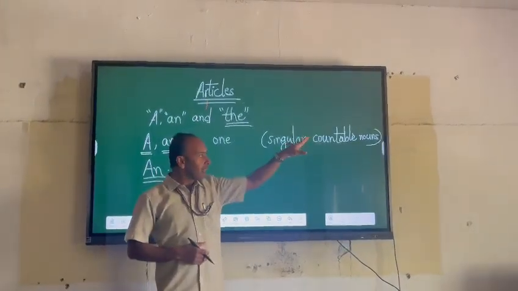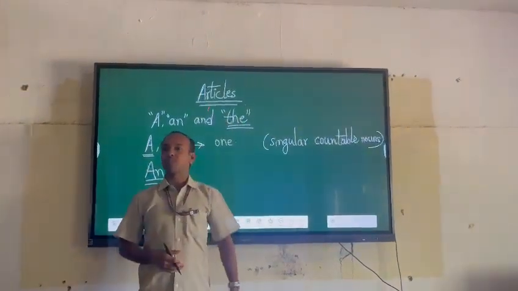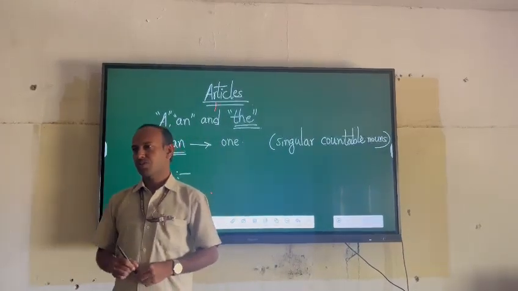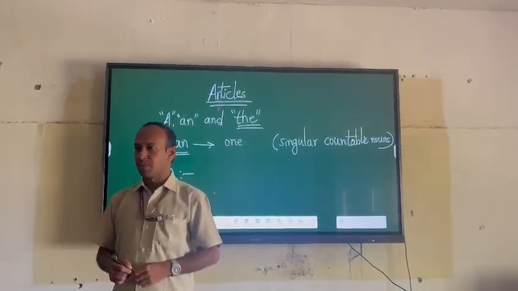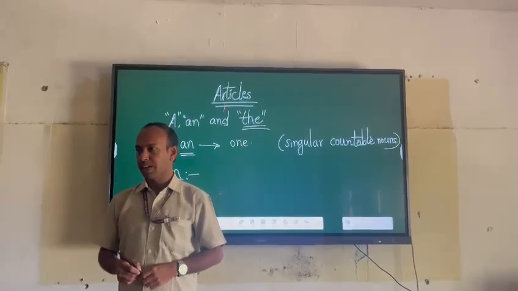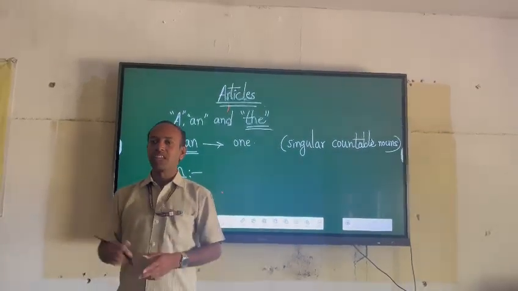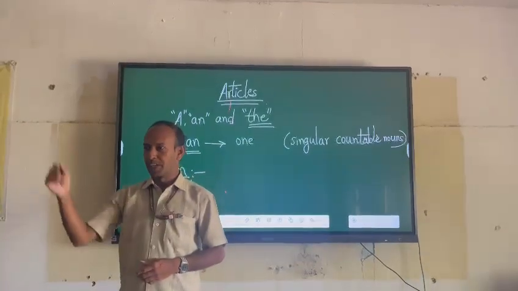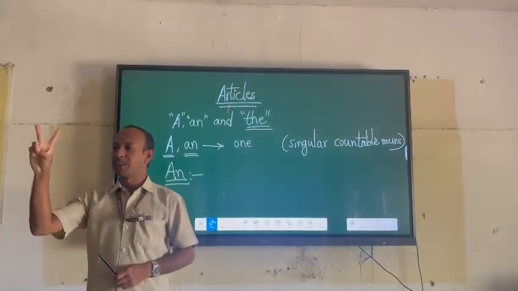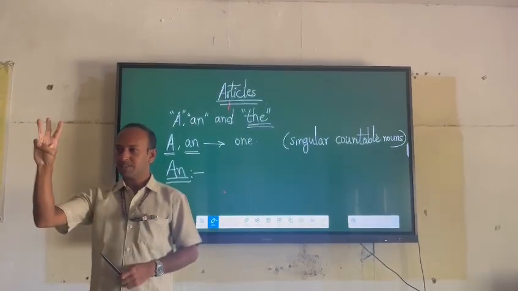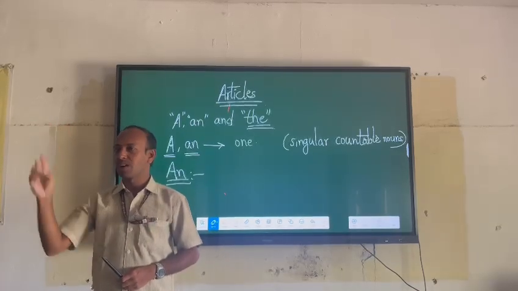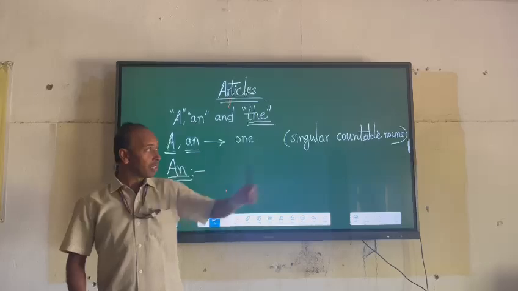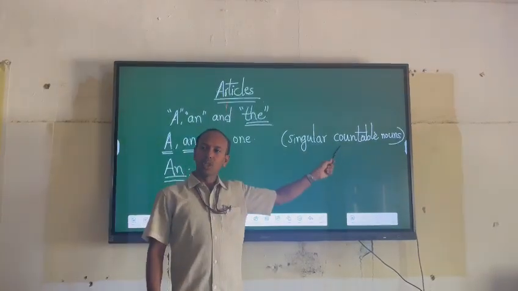Okay? And there is a second group of nouns. This second group is called uncountable nouns. Take sugar, for example, S-U-G-A-R, sugar. Can you say there are 2 sugars? Take money, M-O-N-E-Y. Can you say there are 2 monies? There are 3 monies. Can you say like this? You can't say. Money is an uncountable noun, but car is a countable noun.